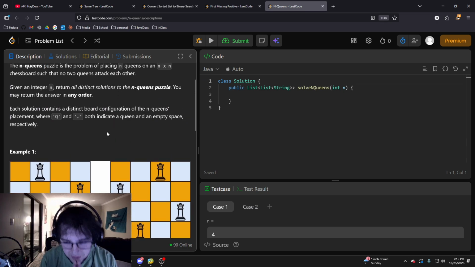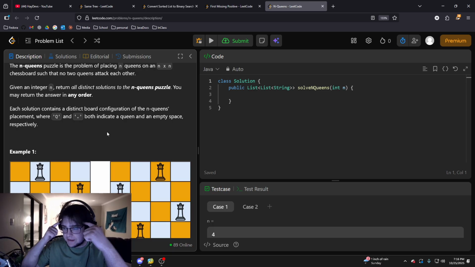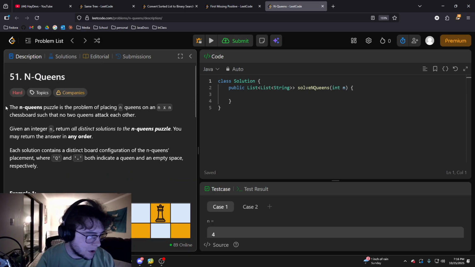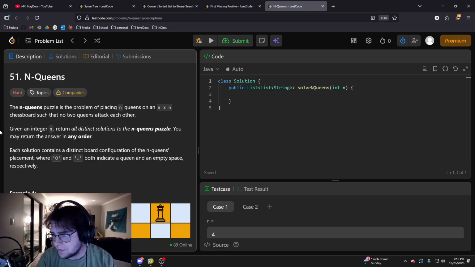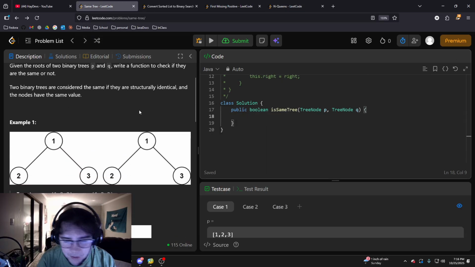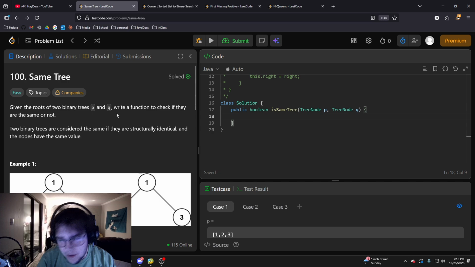So to the commenter that asked me to solve this problem, we will get to it. I just feel like my brain is not big enough for it yet. And if you want to solve this problem, I suggest searching up backtracking problems and going through easy backtracking problems first, and then trying to dip into the N-Queens problem. He said he tried to do it and it made him feel like recursion problems weren't for him. It's not just recursion, it's a backtracking problem. So those are always hard.